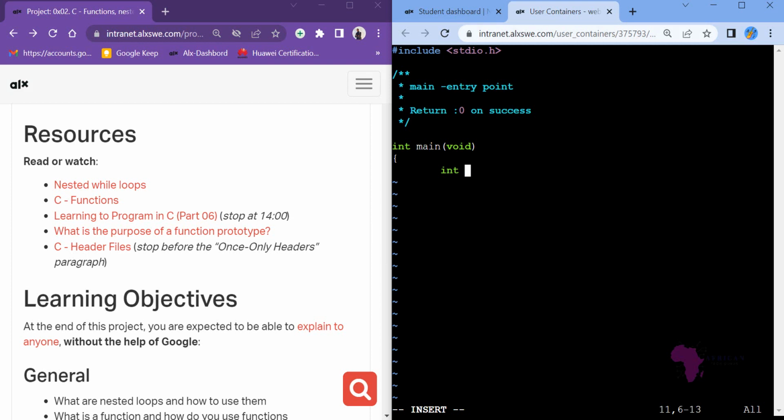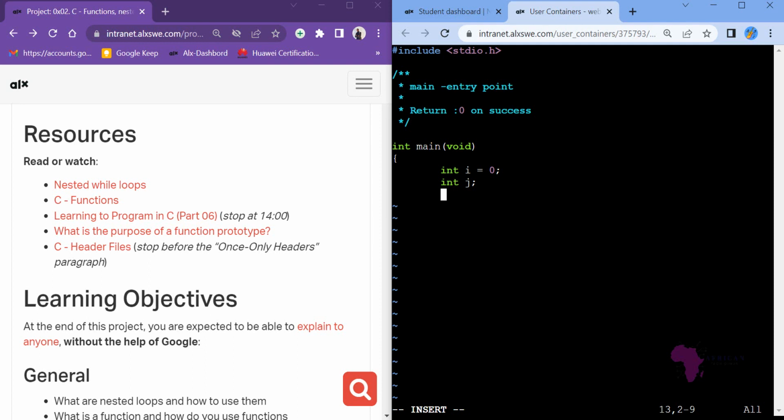I'm calling the integer i, which is equal to 0, like that. And then I have another variable which I call j, and I'm just declaring it. I'm not initializing it with anything, so I will initialize it later in this particular program.